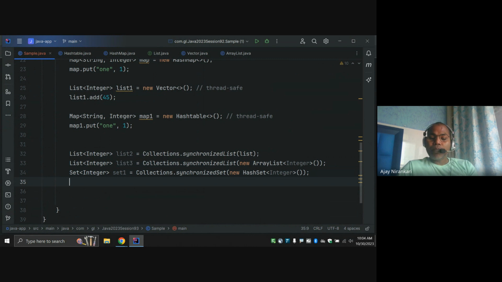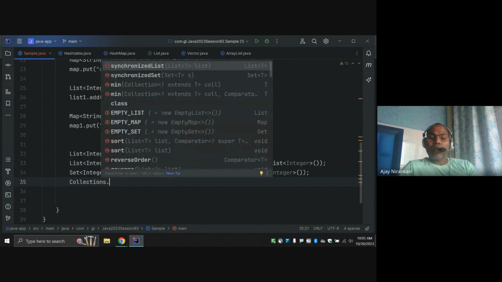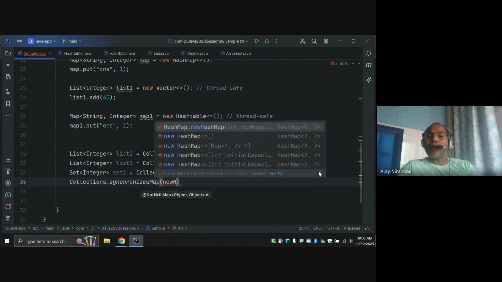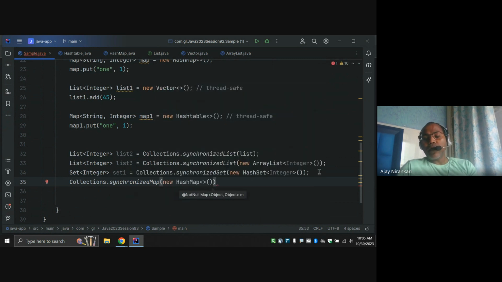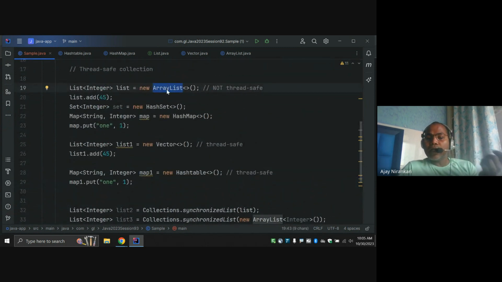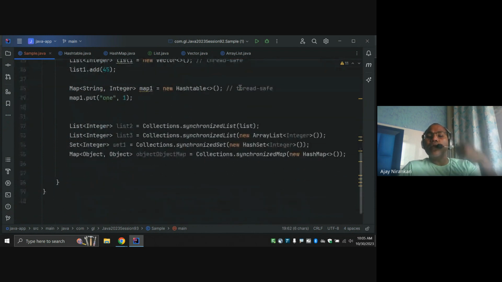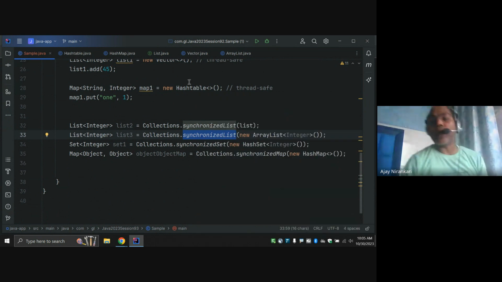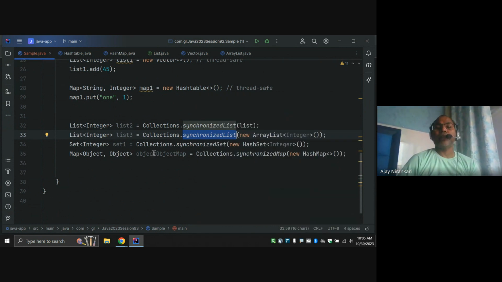Similarly, if you want a map, Collections.synchronizedMap, you can pass your new HashMap. So what this conveys is that you can convert any ArrayList or HashMap from non-thread safe to thread safe using methods like synchronizedMap, synchronizedSet, and synchronizedList, right?